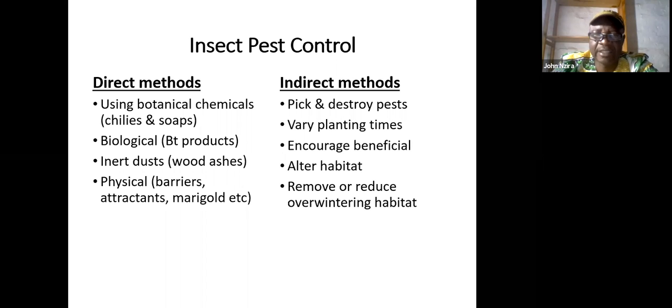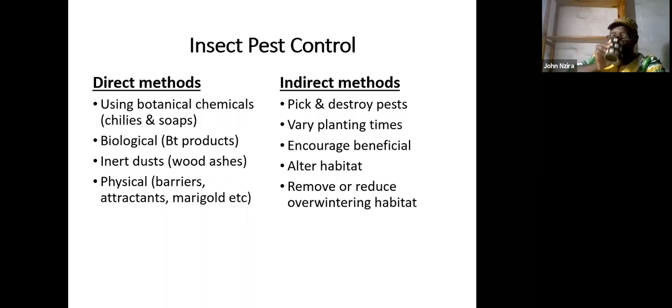that can repel and kill some of the insects. Then dust, the wood ash. For example, when you see pests in the field like aphids, you can take wood ash and spray it on top of the insect, and at the end of the day it is killed or repelled from the system.